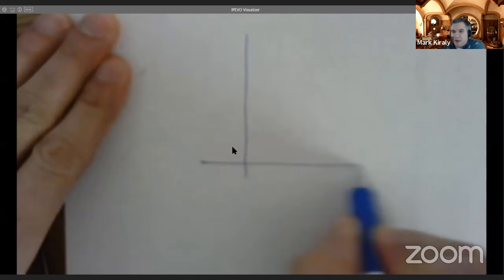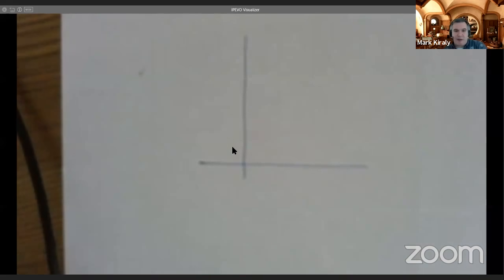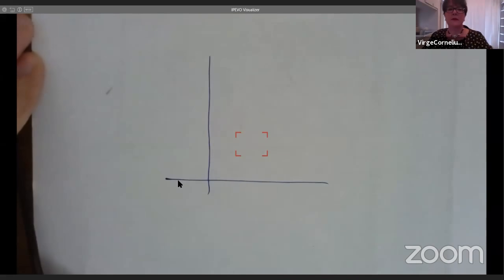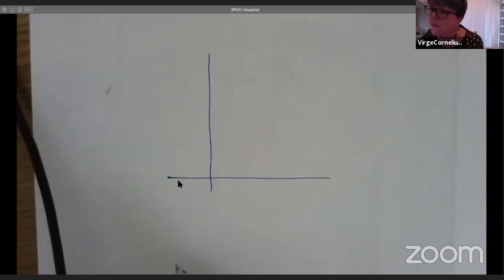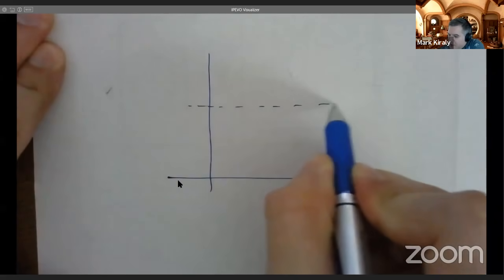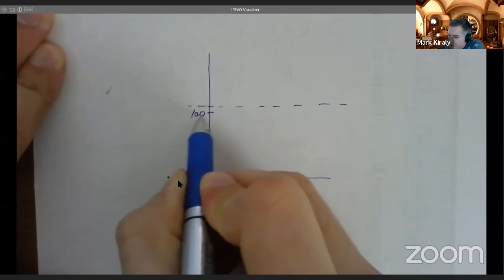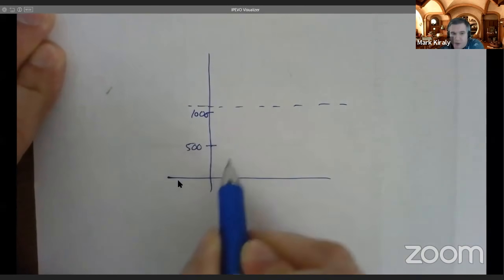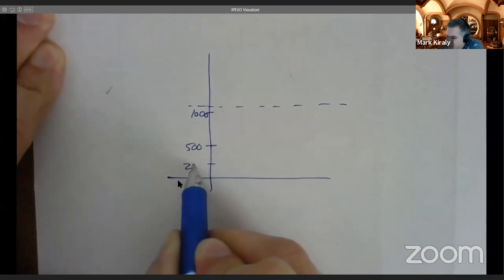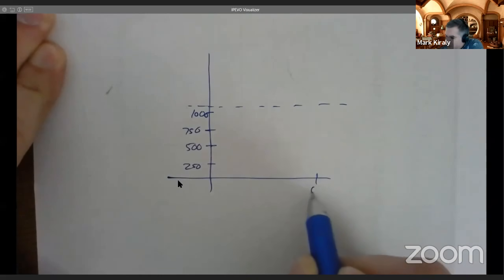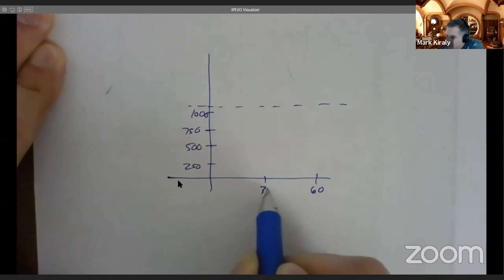Can you see that okay? Yep. It's kind of blurry. It's focusing. I would just do this and say, all right, there's my 1,000, usually with 3 zeros, 500. And it looks like they went out to 60, so cut it in half, call it 30.